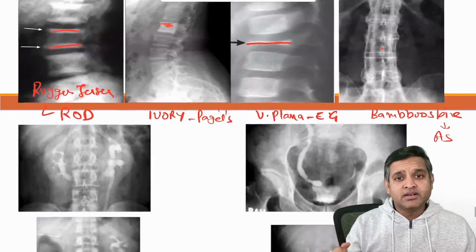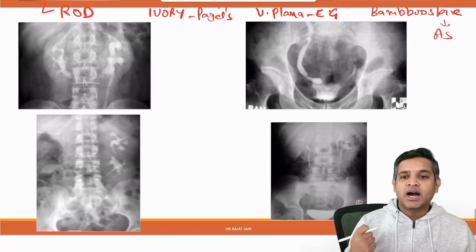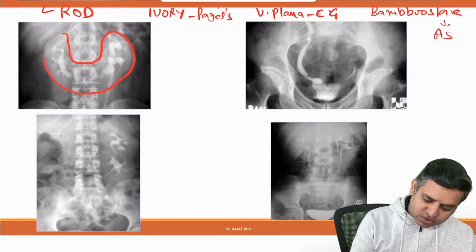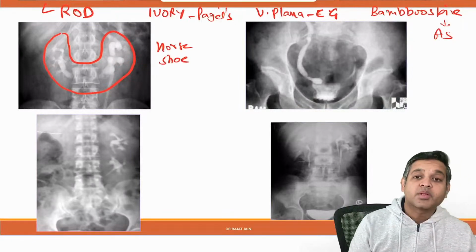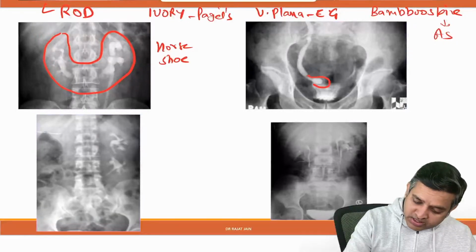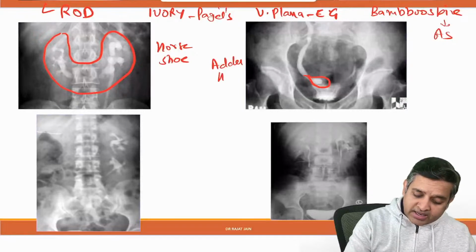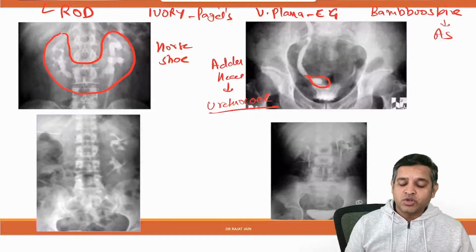Now, similar to that, you should also know some of the abnormal appearances of IVP. If the two kidneys are joined in the middle line, what do you call them? Horseshoe kidney. If the terminal end of the ureter is dilated, what is this called as? This is called adder head. Adder head is a feature of ureterocele.